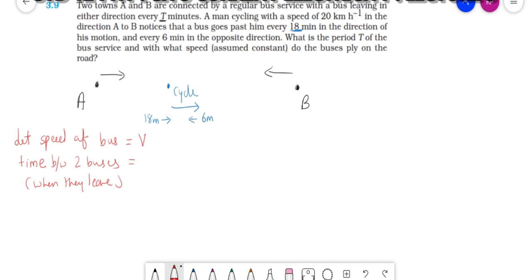That is equal to T minutes. So I will write it as T by 60 hour, converted into hours.